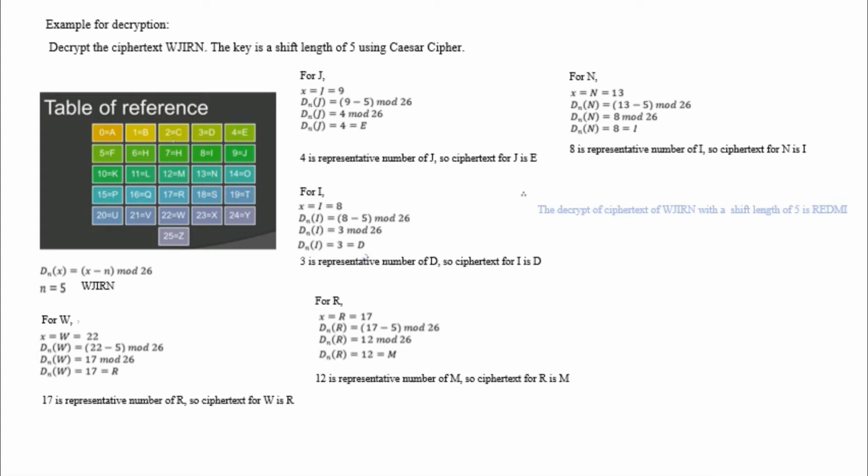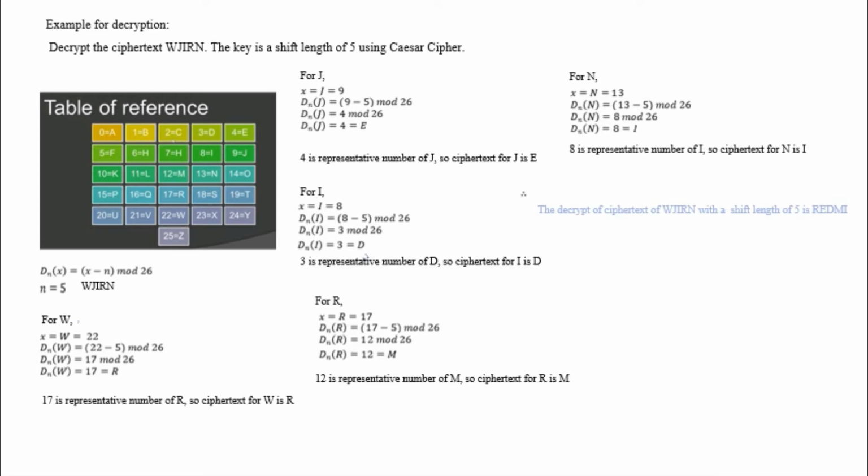For J equal to 9, D_n(J) equals 4. 4 is the representative number of E, so the plaintext for J is E. For I equal to 8, D_n(I) equals 3. 3 is the representative number of D, so the plaintext for I is D. For R equal to 17, D_n(R) equals 12. 12 is the representative number of M, so the plaintext for R is M. For N equal to 13, D_n(N) equals 8. 8 is the representative number of I, so the plaintext for N is I.